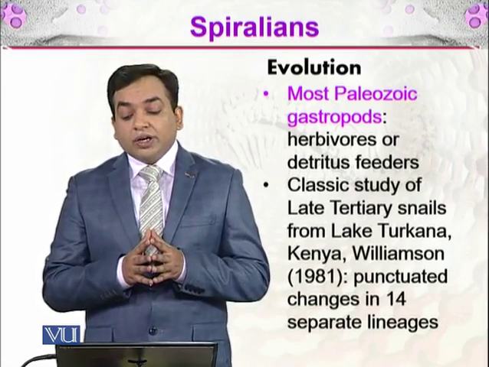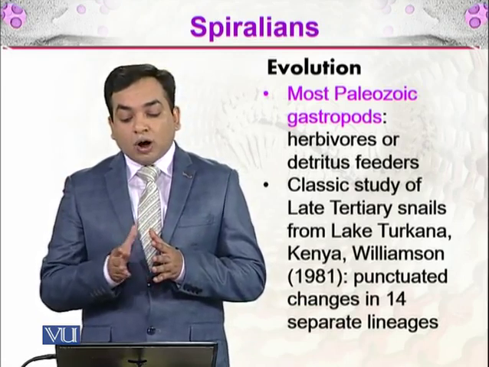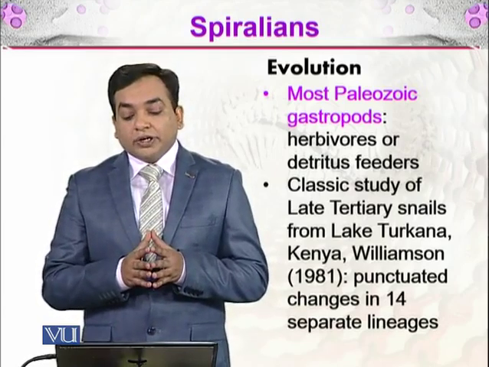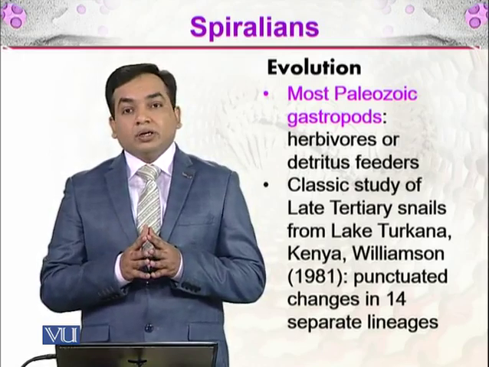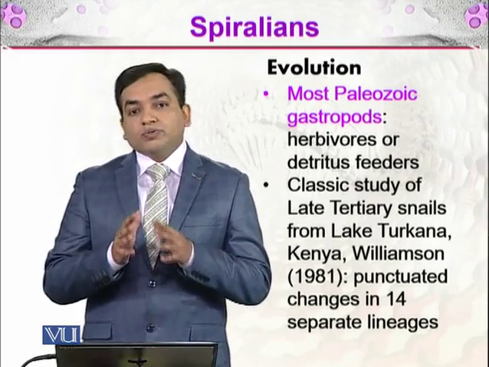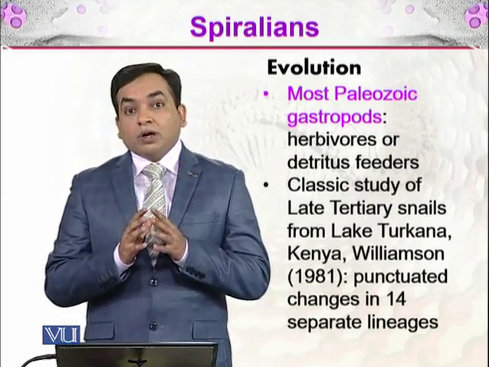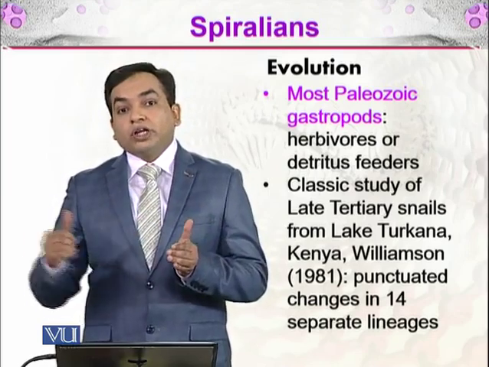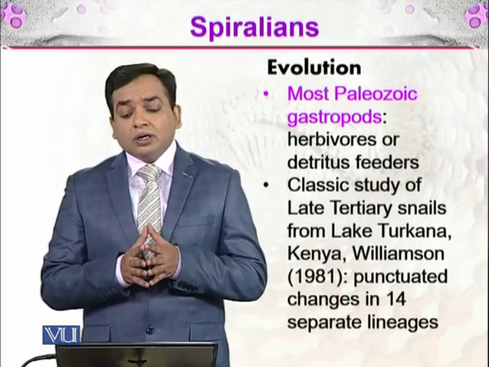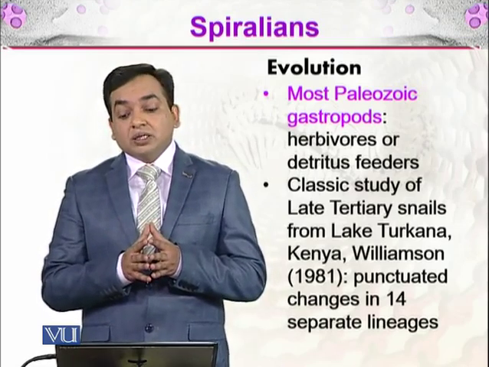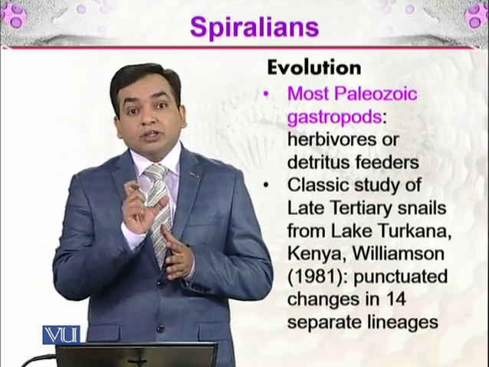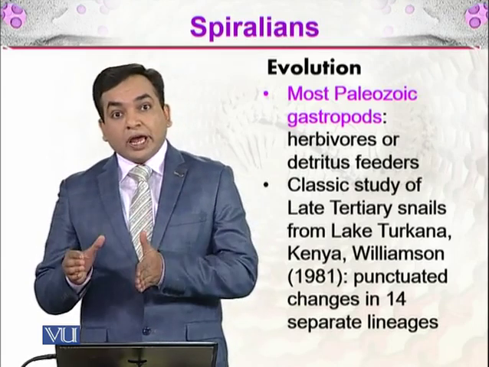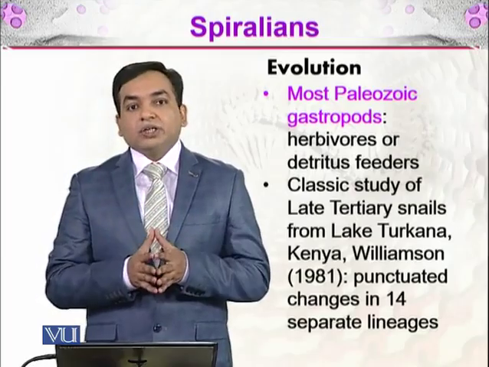There is a classic study of the late Tertiary snails from Lake Turkana, Kenya, by Williamson in 1981, and it shows punctuated changes in 14 separate lineages. The fossil record is very well composed, and in it we can see how different snails evolved in 14 different lineages. What makes this the classic study? It shows punctuated changes, and it supports the theory of evolution by punctuated equilibrium that we have discussed in the earlier lectures.